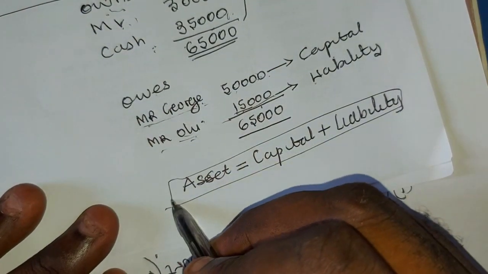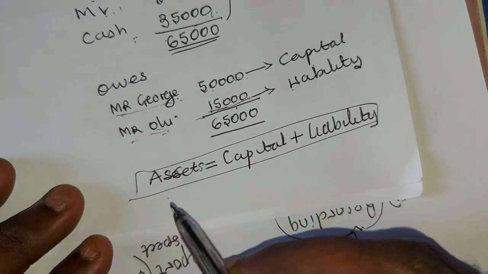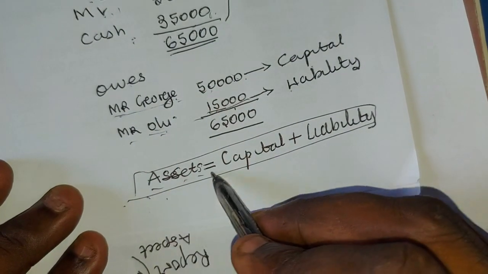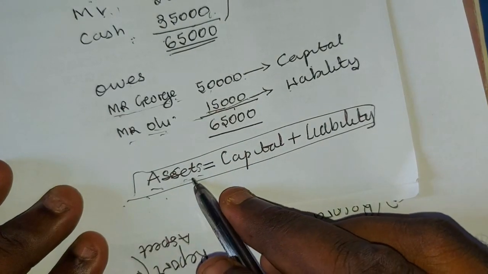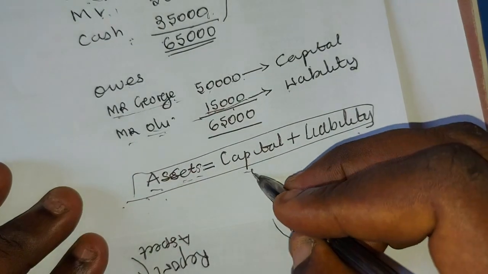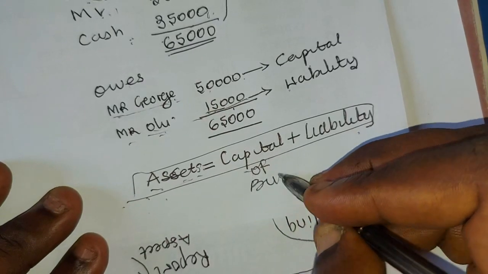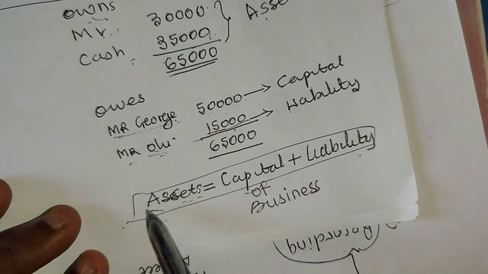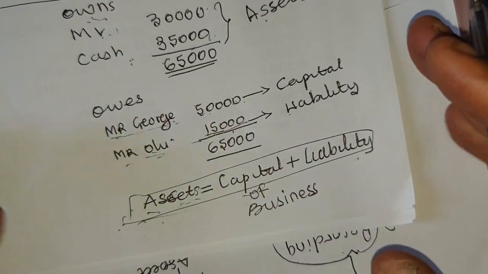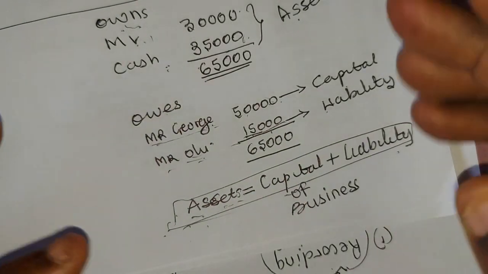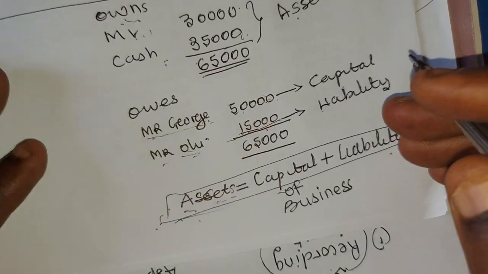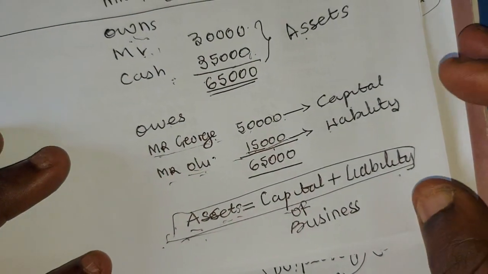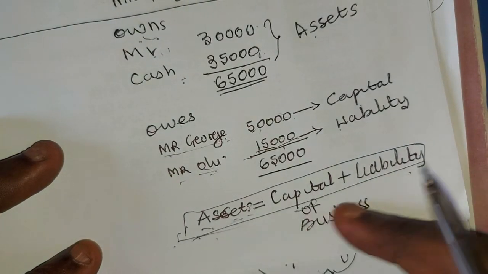So what is accounting equation, friends? Accounting equation is nothing but an equation that shows the relationship between assets, capital, and liability of a business, and which forms the basis of preparation of the books of accounts. In the next video, I'm going to bring a question concerning this, how to apply this.